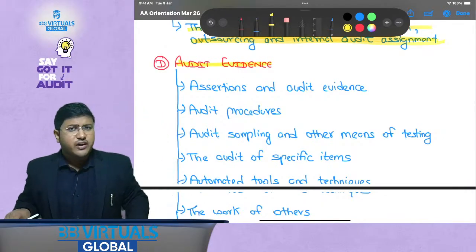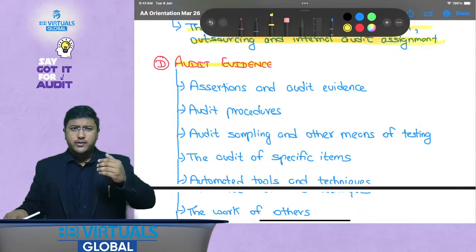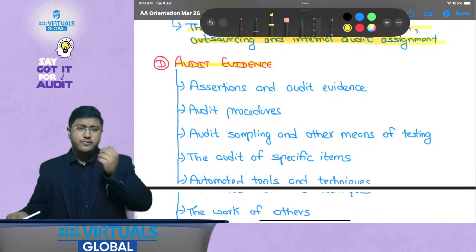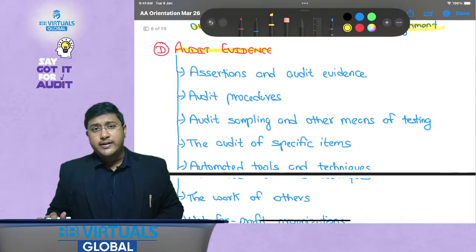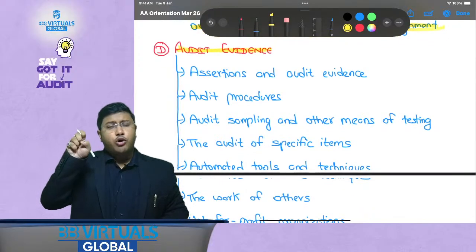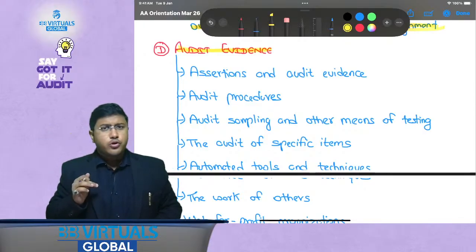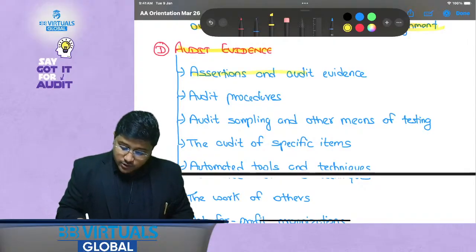When I say 500 series, there are standards like ISA 501, ISA 505, 510, 520, 530, 540, 550, all of these. Here we need to understand one thing: we need to obtain the evidences, then we need to conclude on it, and therefore we will be forming our audit opinion. So, assertions and audit evidences.